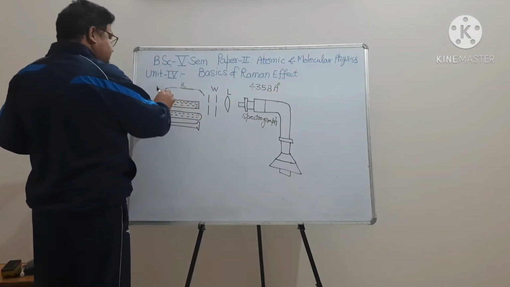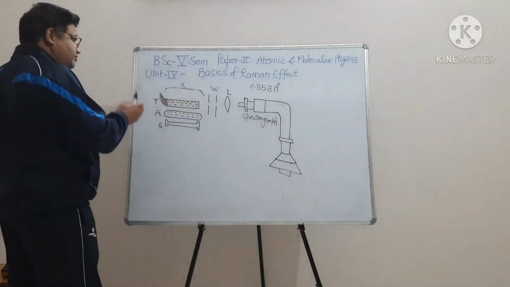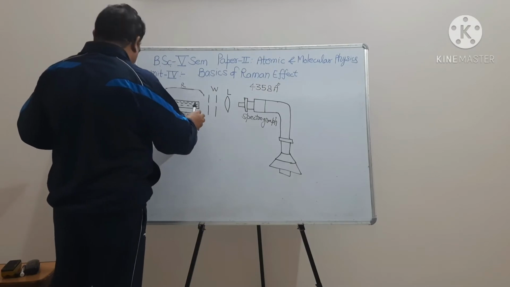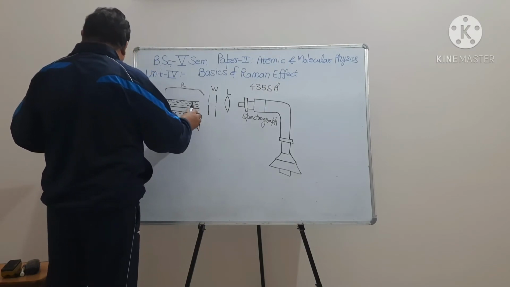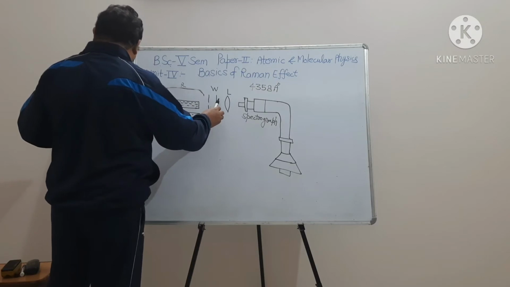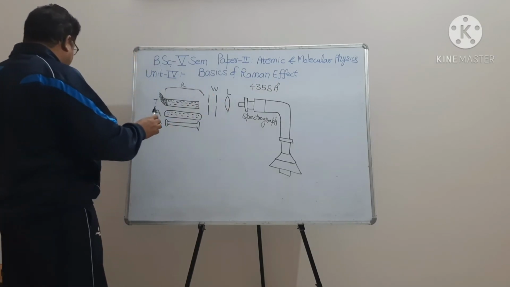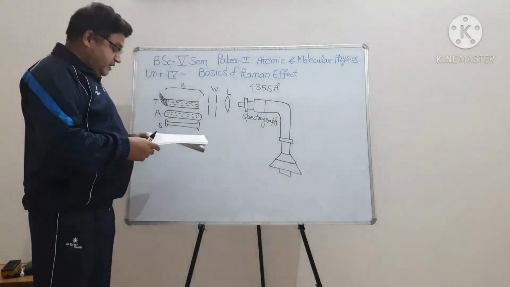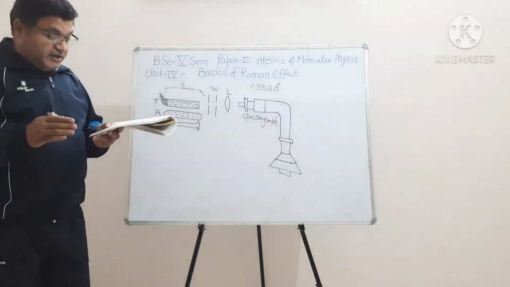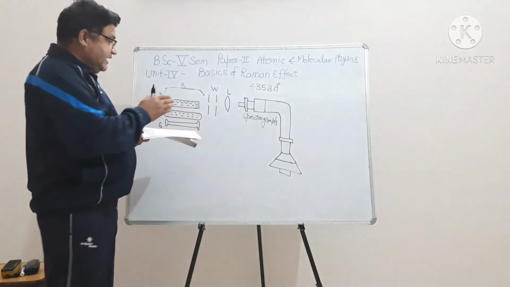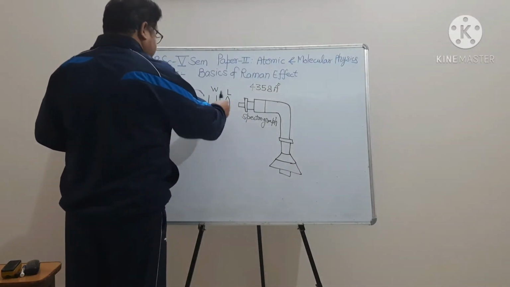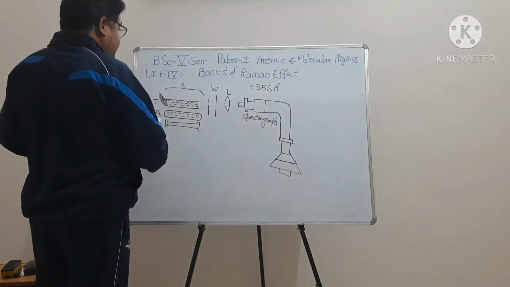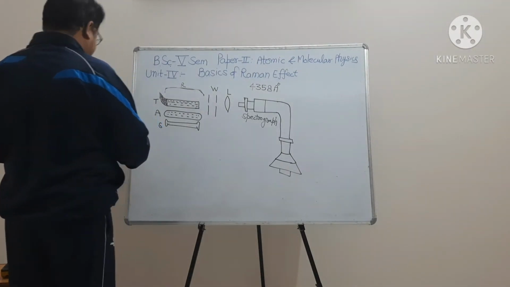This Polish reflector increases the intensity of the illumination. The scattered light emerging from the flat end of the tube T is focused on the slit of the spectroscope. A long exposure yields a photograph. The photograph of the spectrum showed, in addition to the incident light, lines on either side of it. Clear? Now, this is the experimental arrangement.